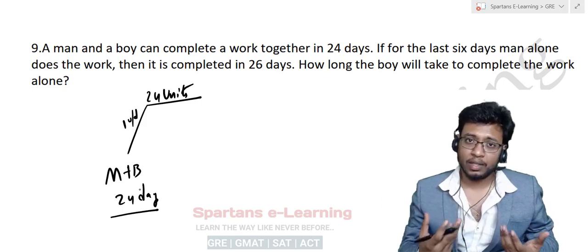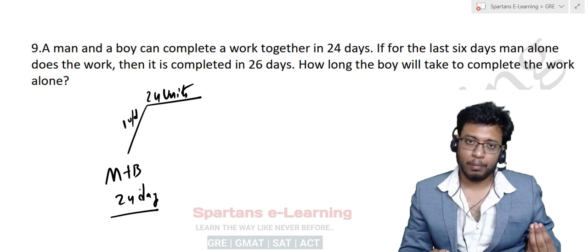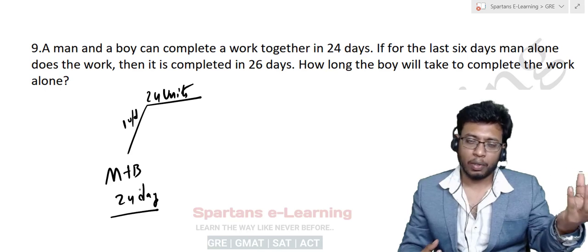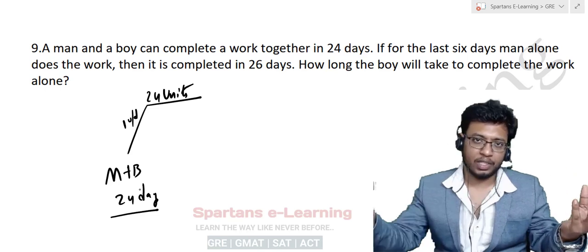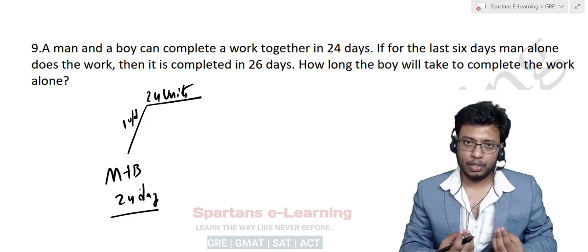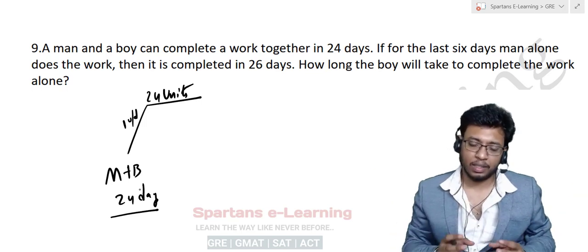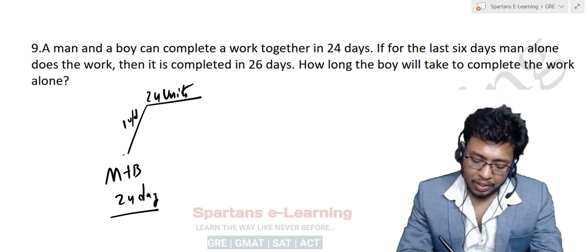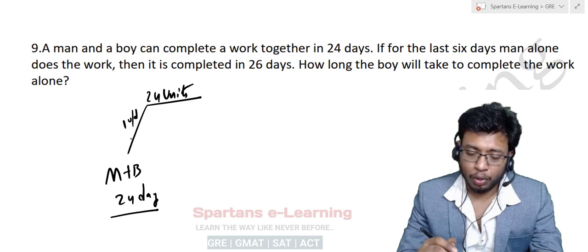So now you can answer me, what happens if I mix two efficiencies? Like let the first efficiency be 12 hours per day, and the second efficiency be 24 hours per day. When I mix them, the bottom ratio I'll get is the days ratio. That's it. Now, the efficiency of man plus boy is nothing but 1 unit per day.